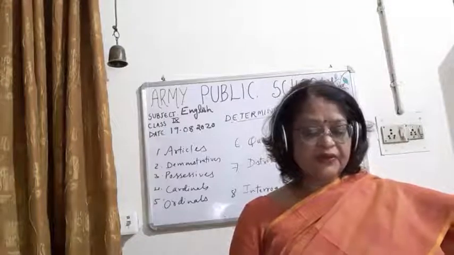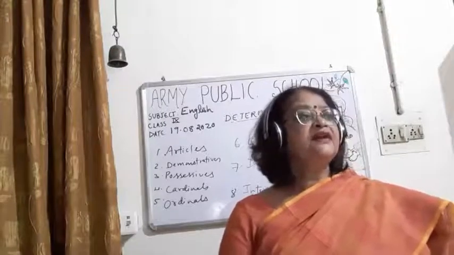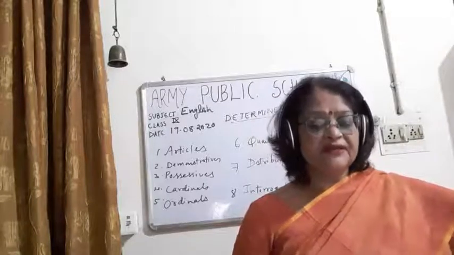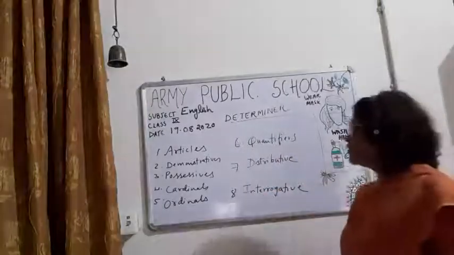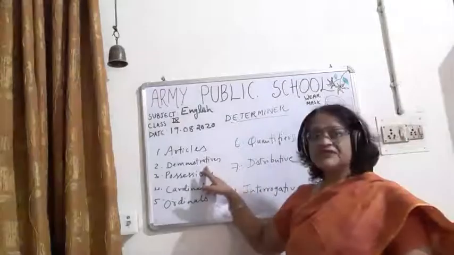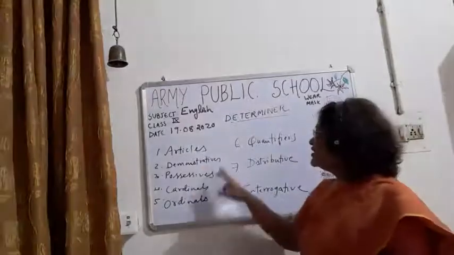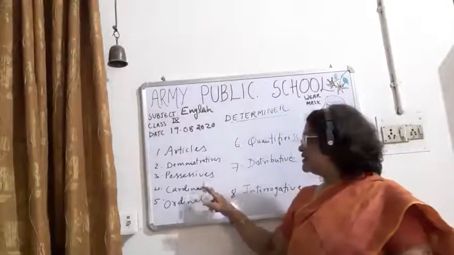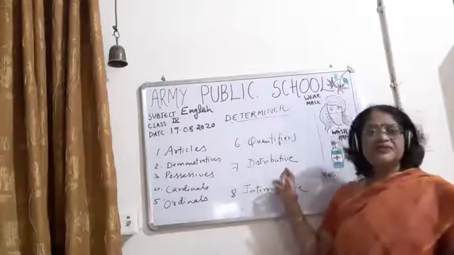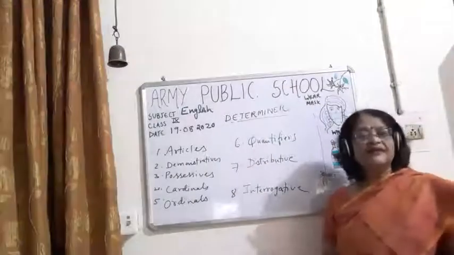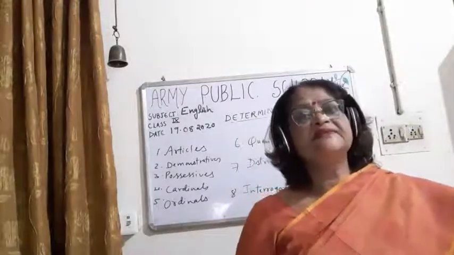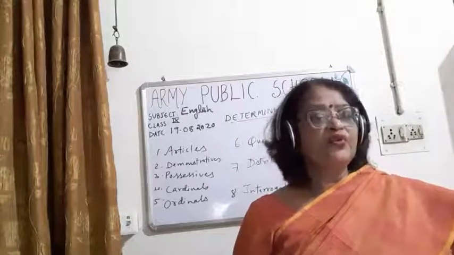Okay, then children, I have also told you in my previous video about 8 types of determiners. I have written them on the board also. What are those 8 types? You can see articles, demonstrative determiners, possessive determiners, cardinals, ordinals, quantifiers, distributive determiners, and interrogative determiners. So these are the 8 types of determiners which I have discussed with you.